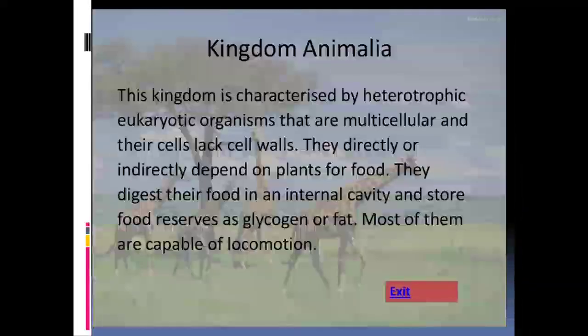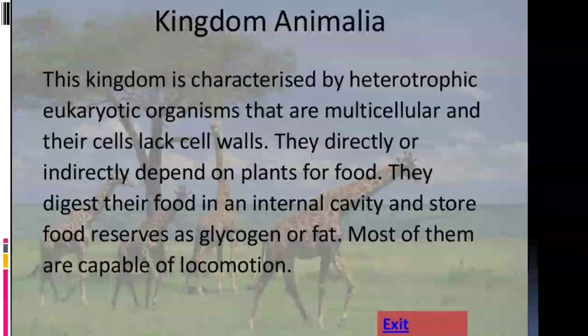We will discuss the entire kingdom Plantae in chapter number 3 and discuss the kingdom Animalia in chapter number 4. But here is a brief reference to the kingdom Animalia. This kingdom is characterized by heterotrophic eukaryotic organisms. Heterotrophic means they cannot prepare their food, and eukaryotic means a true nucleus is there, and most